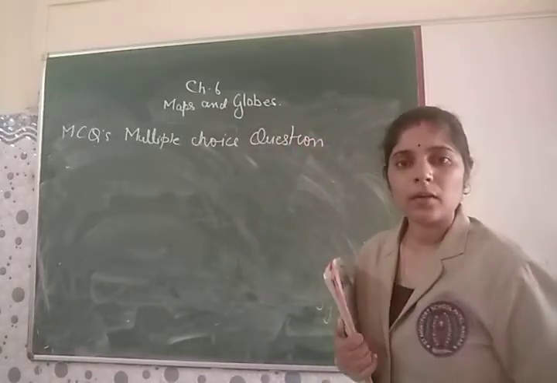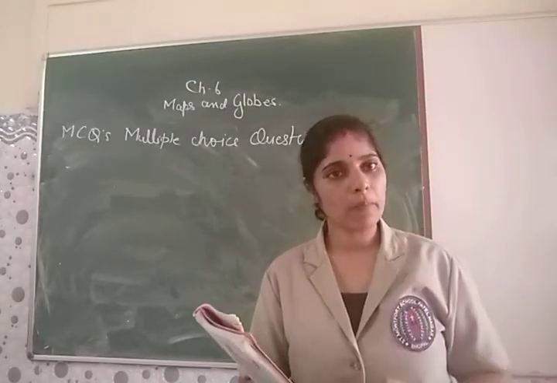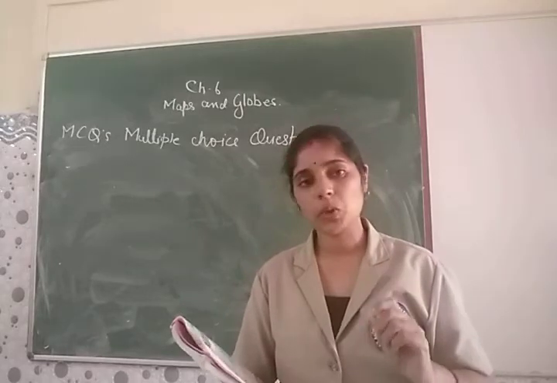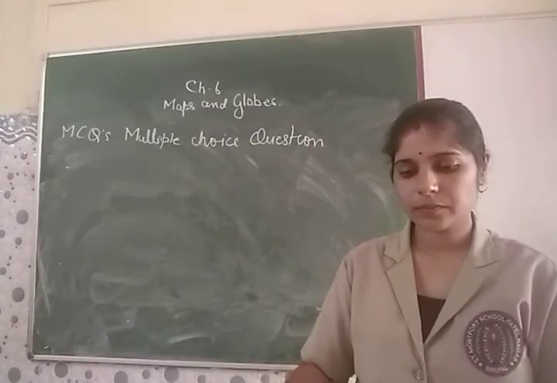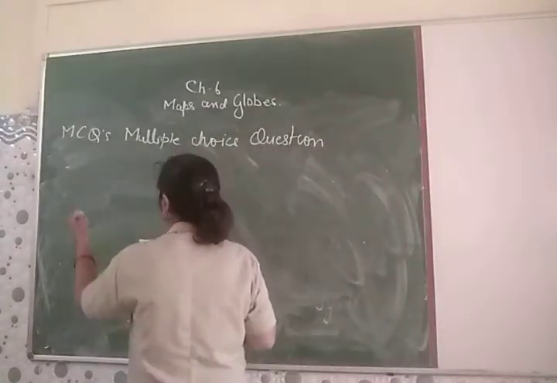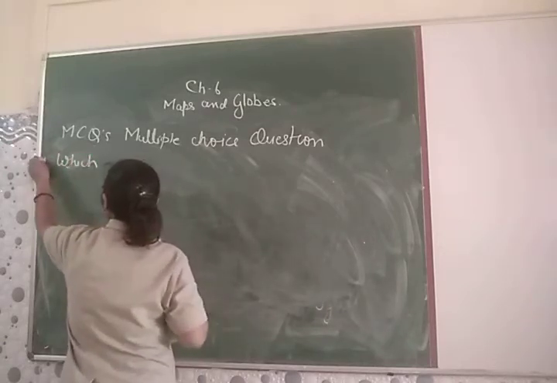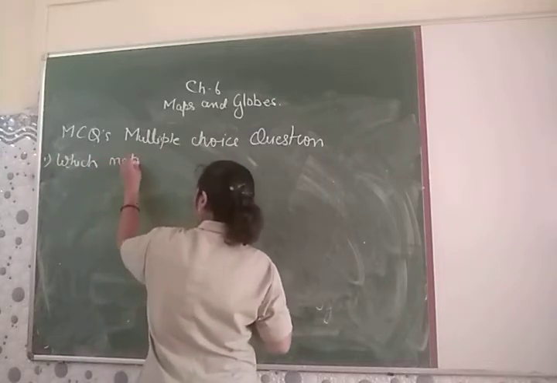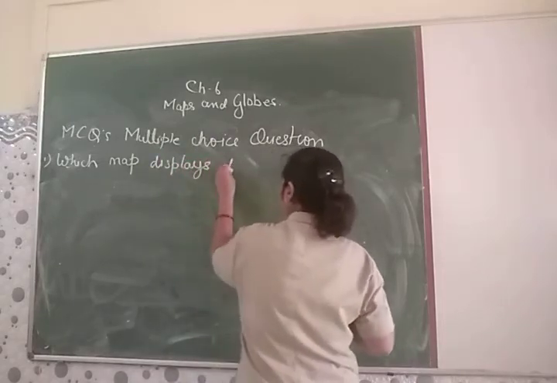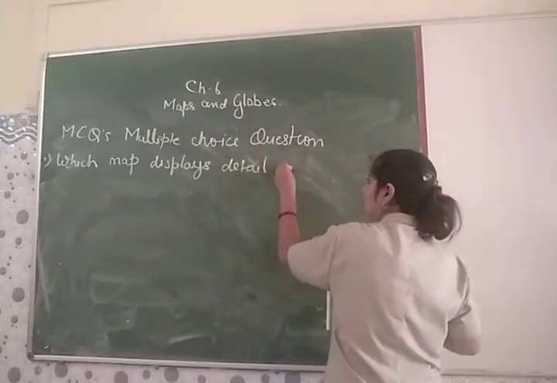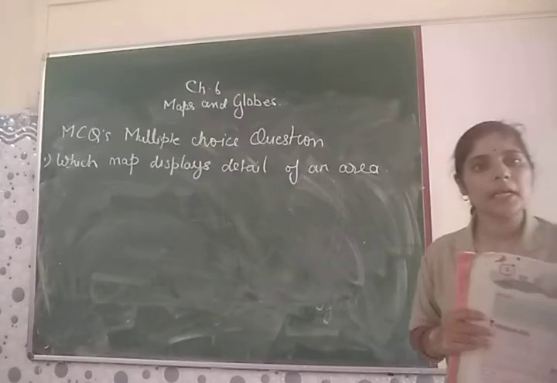Now, here again what I am going to do, I am going to give one statement and I will give four options, and you have to tell which one is the correct one. So like I am giving you here, the first question is, which map displays detail of an area?